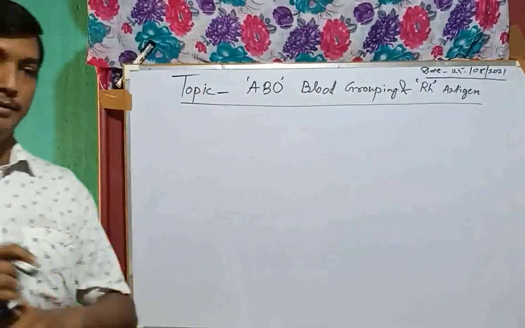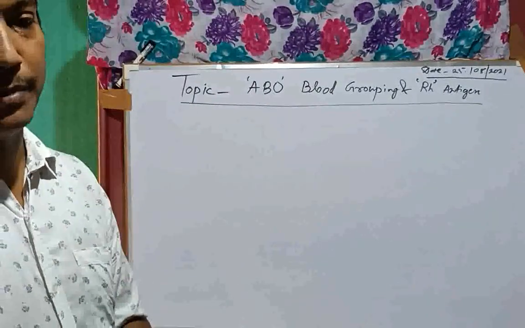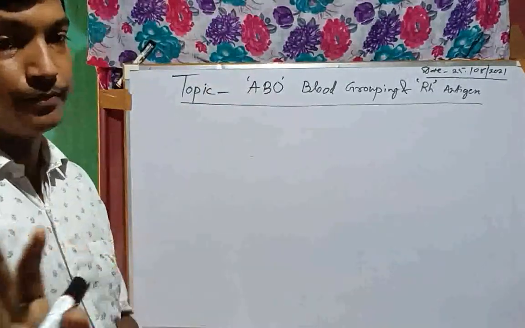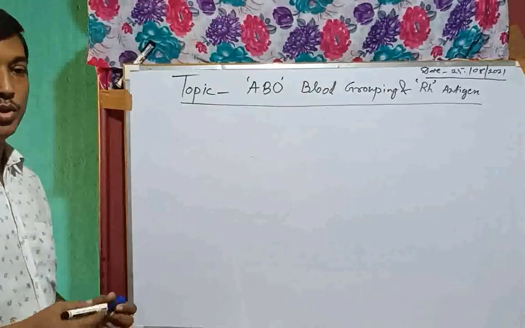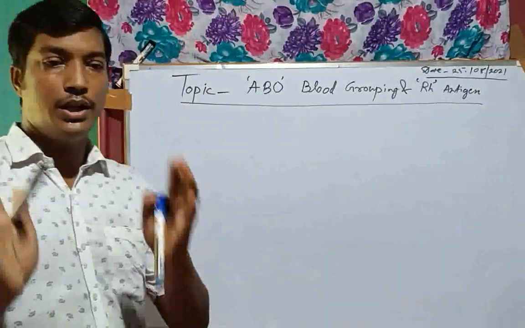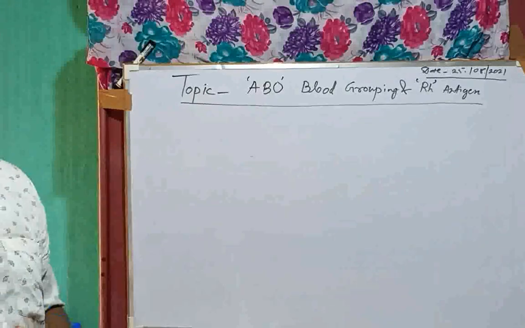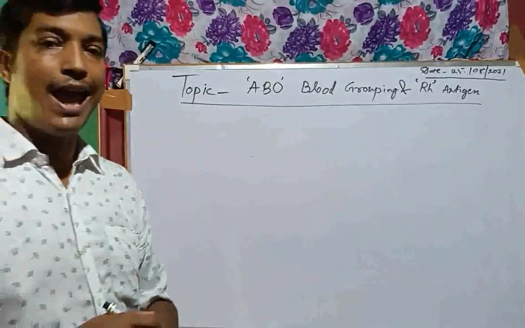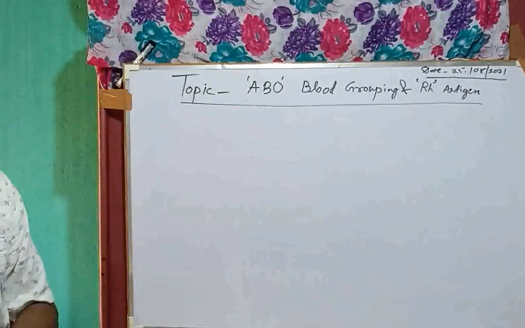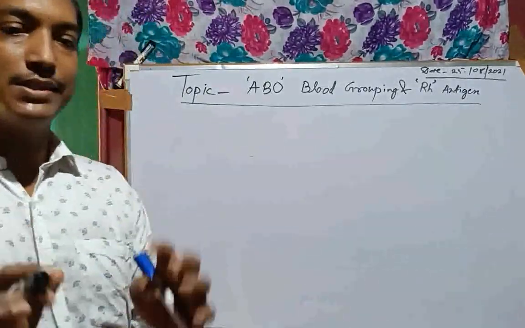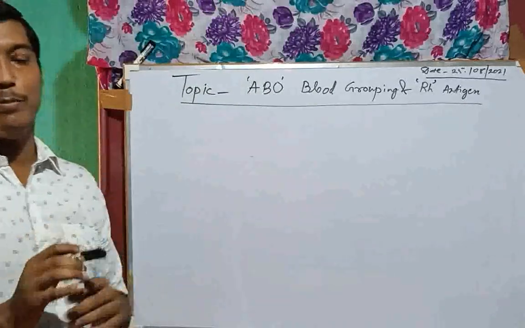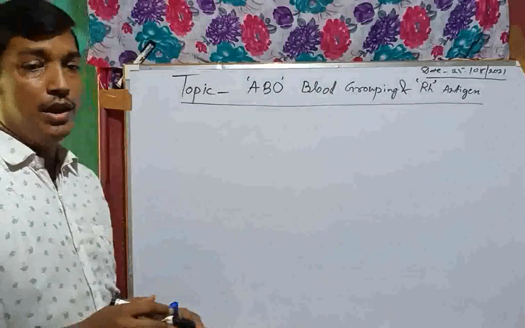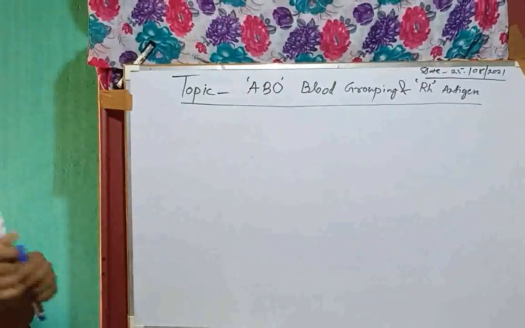Does anybody not understand? Please tell me your queries. Okay, thank you. So we need to understand why this is so important. Some individuals have A group of blood, some have B group of blood, and some have AB group of blood, likewise.